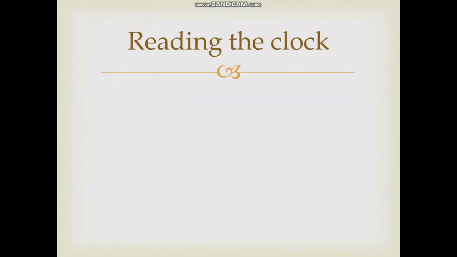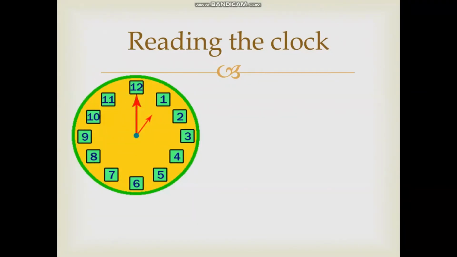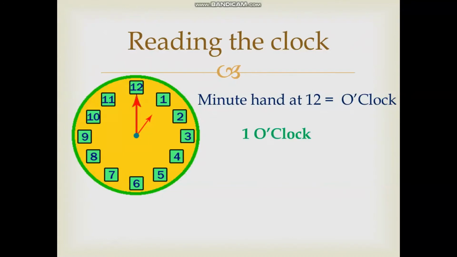Okay children, now we will see how to read the clock. When a clock has been given to us, we look at the hands of the clock and how do we read the time here. Now if you look at the clock here, the long hand is at 12 and the short hand is at 1. So when our long hand, the minute hand, is at 12, the time is o'clock. And here when our hour hand is at 1, the time is 1 o'clock.